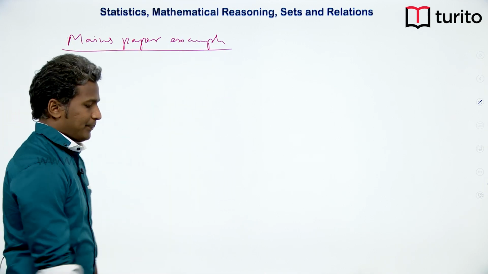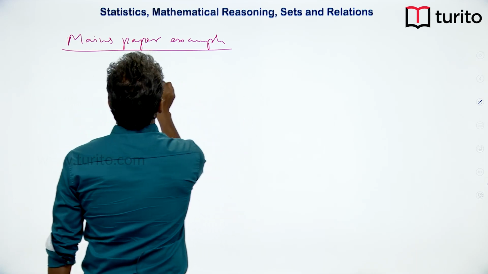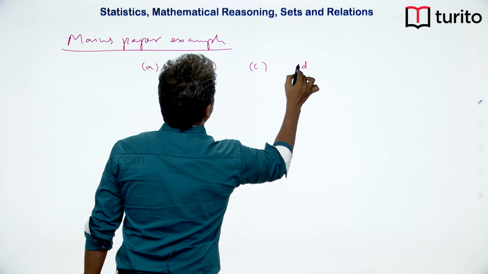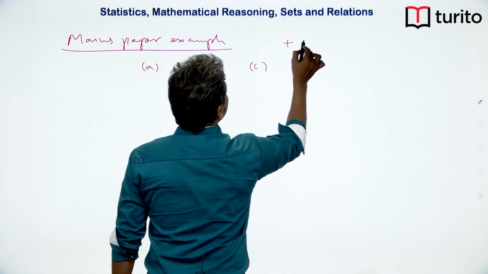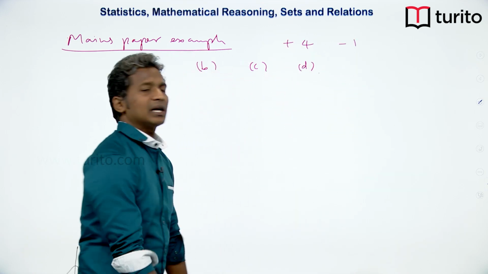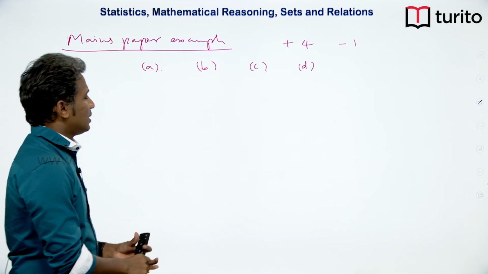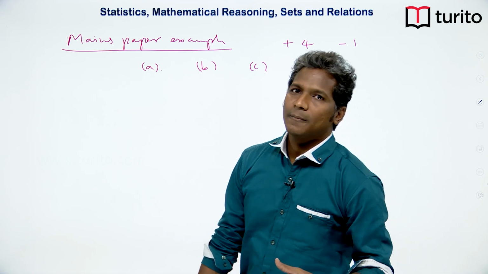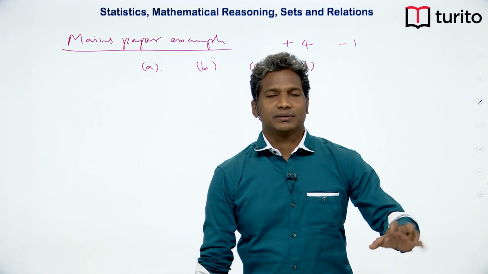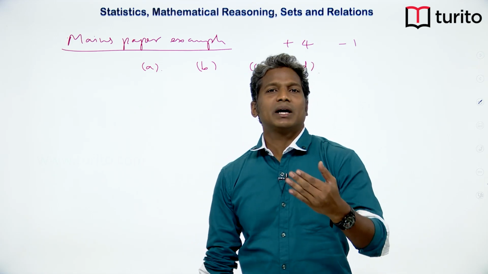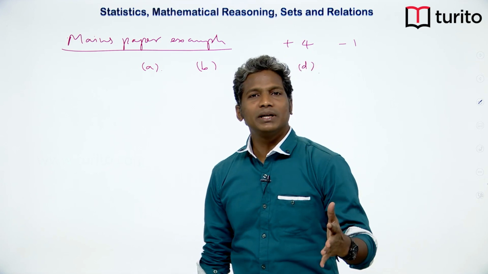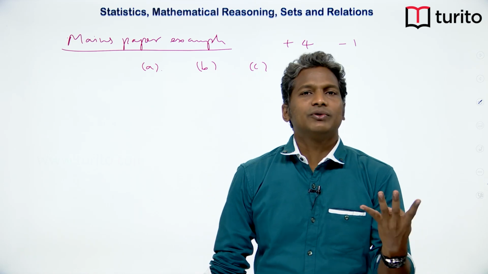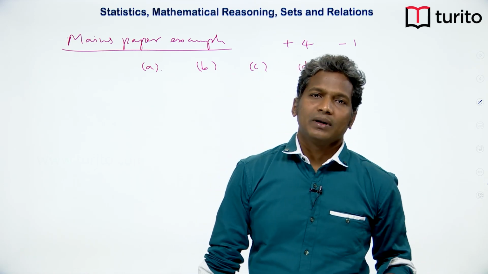Okay. Now, there is a question and there are 4 options A, B, C, D, and let us say marking scheme is +4 -1. This is the marking scheme. Now, you read the question, you do not have any idea of the question, you randomly guessed an answer. Okay, so, let us say you marked any option. What is the probability that it will be correct? 1 by 4, because out of these 4 only 1 is correct. Okay. So,